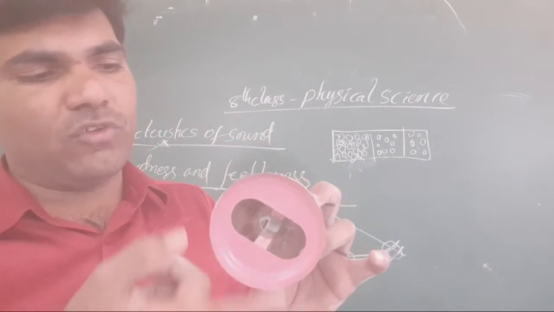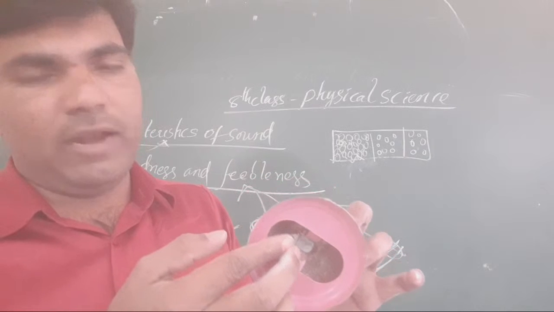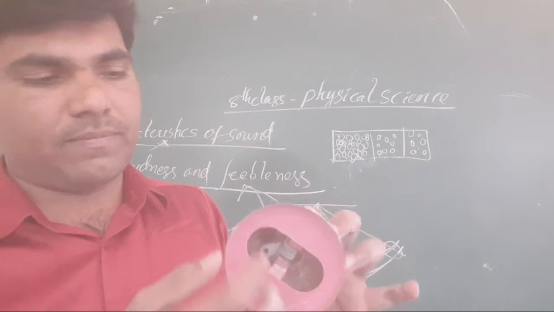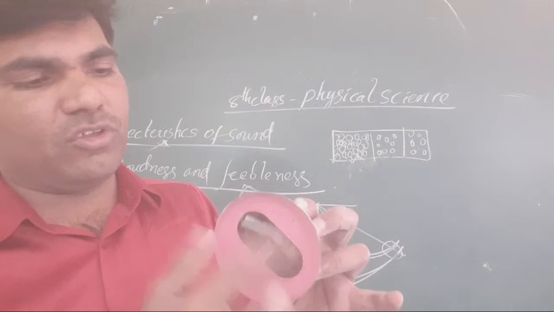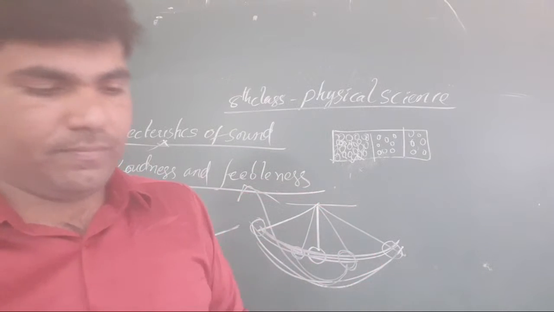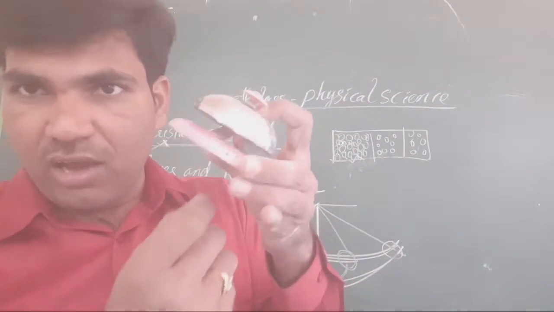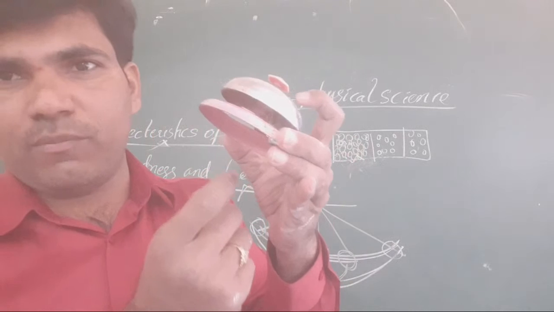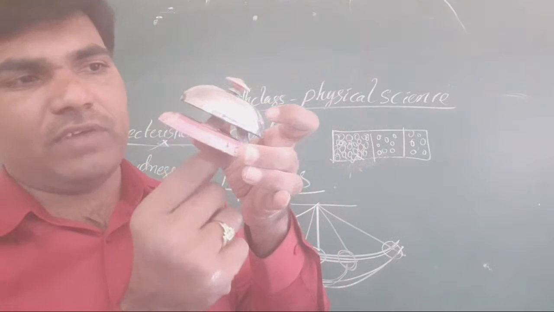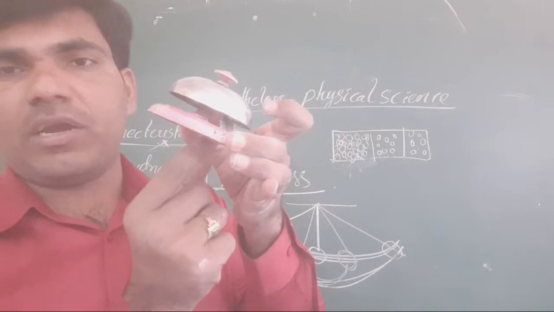Suppose we touch the bell from this position to this particular position. When you take the bell from this long distance, you get more sound, but when you take it only here, less sound.